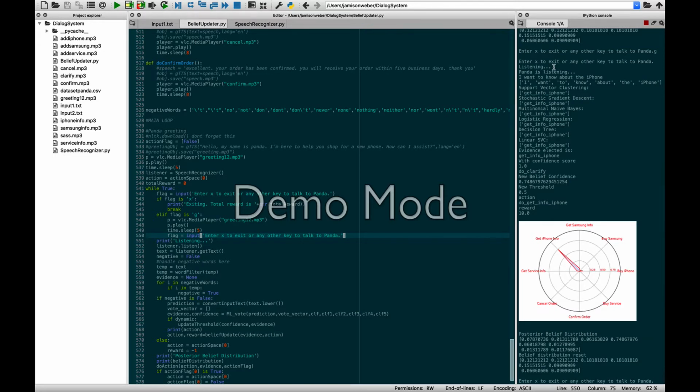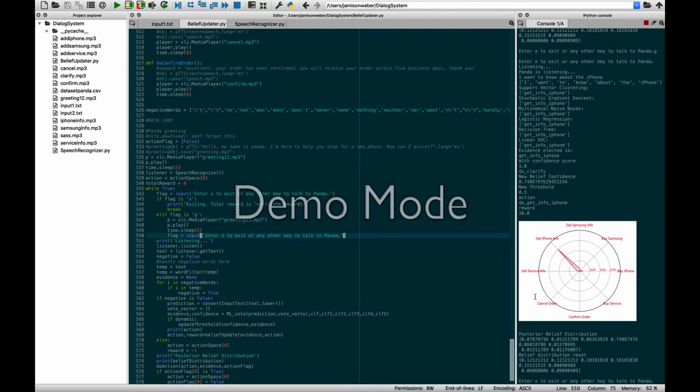Okay, so let's see what happened here. It took my text, converted it into some bit vectors, which it then fed to each of these 6 machine learning algorithms. It looks like the vote for get info iPhone was completely unanimous, so it gave us a confidence level of 1. And then it gave us a new belief confidence, which is 0.74, which exceeded the threshold update of 0.5. So it went ahead and executed the action, do get info iPhone.